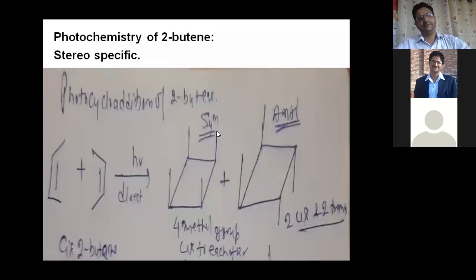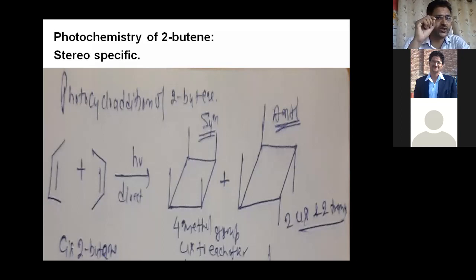After that, one other example, right? Photochemistry of 2-butene. If I talk about cycloaddition reaction, the reactions related to electrocyclic reaction, we have either ring opening reaction or ring closing reaction. After that, if you take a cycloaddition reaction, one of the important examples we had already discussed is the Diels-Alder reaction. After that, if you take some simple examples, suppose that when two butene molecules interact, then they convert into cyclic product.